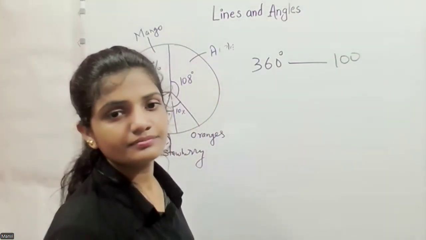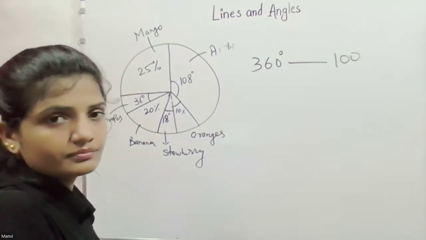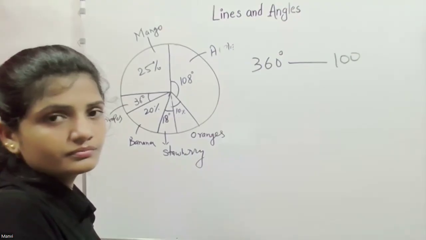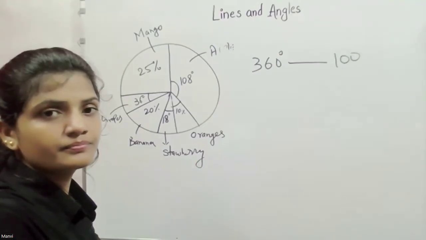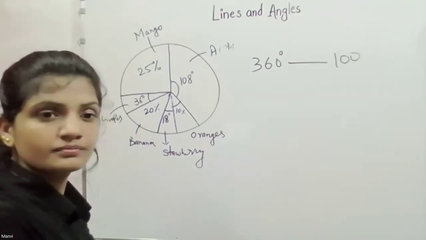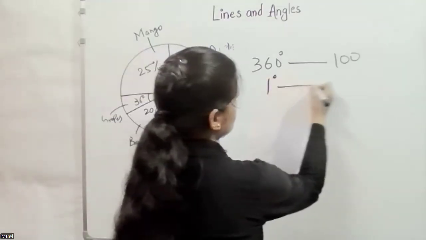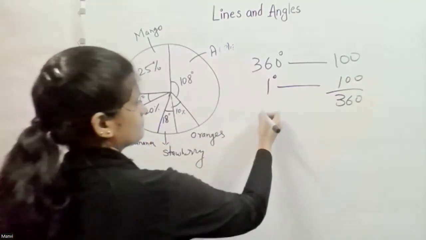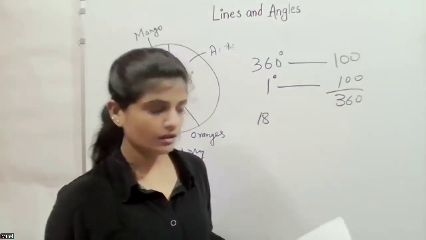I'm thinking. Is the answer 5? Very good. Yes.